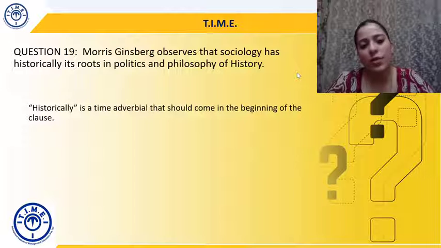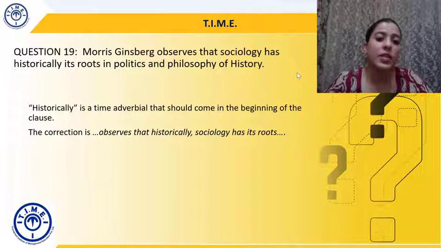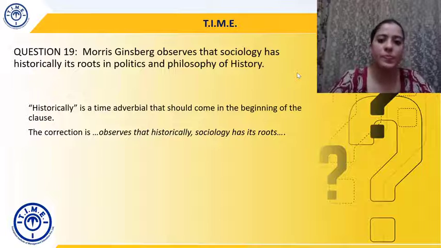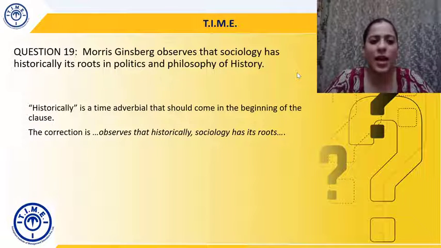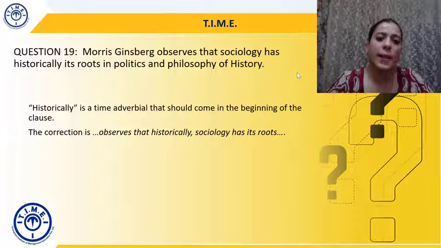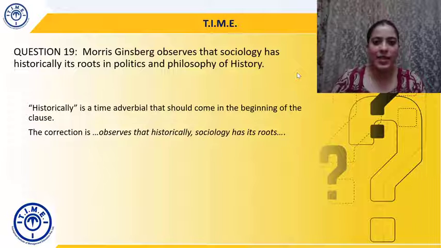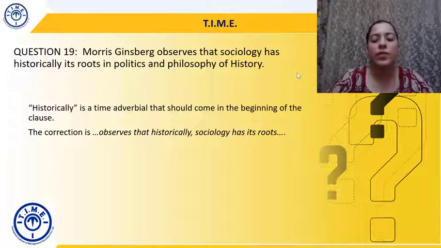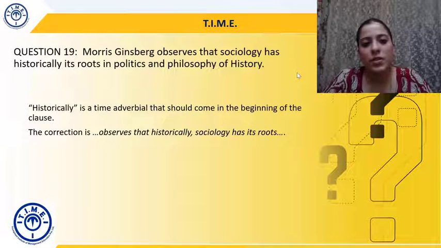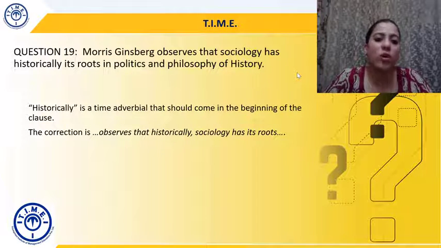And that's why the corrected sentence will be: Morris Ginsburg observes that historically, comma, sociology has its roots in politics and philosophy of history. So we'll put the adverb of time before we begin the main clause of the sentence. Ginsburg observes that historically sociology has its roots in politics and philosophy of history.